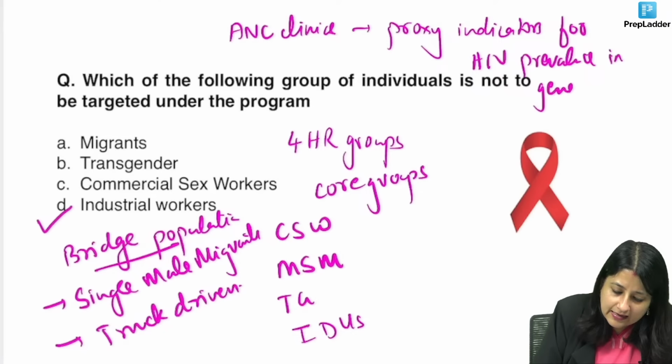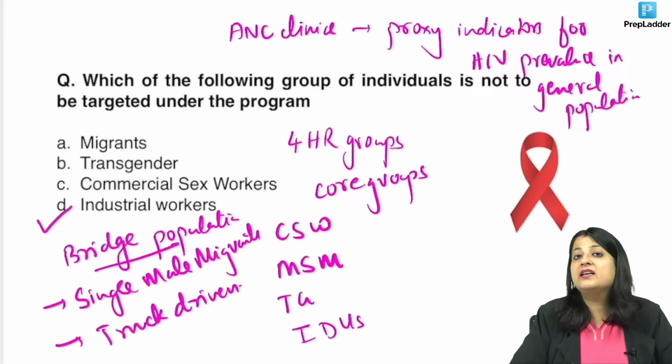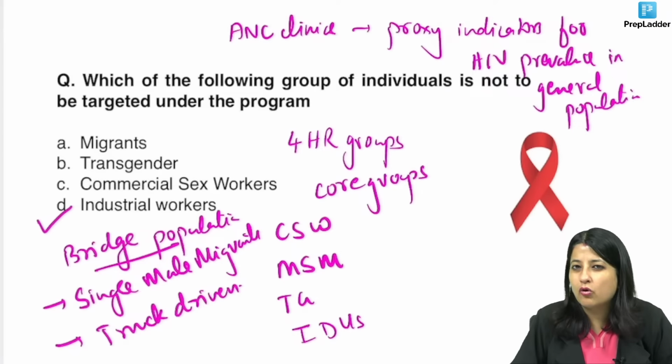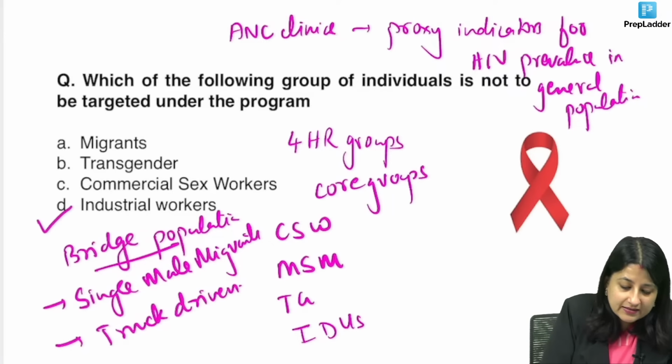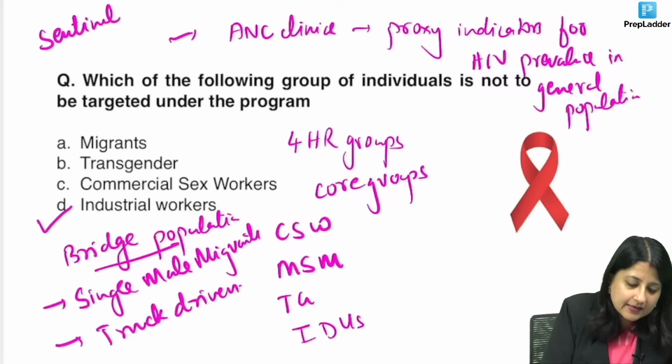And one more thing, guys, what is the special term given to the surveillance that we conduct for HIV? We can't do active surveillance in HIV. Passive surveillance also lacks in HIV. So what is the particular name of the surveillance in HIV? Sentinel surveillance.